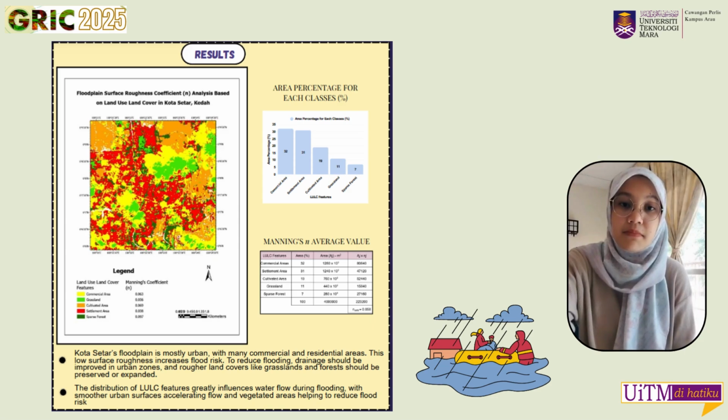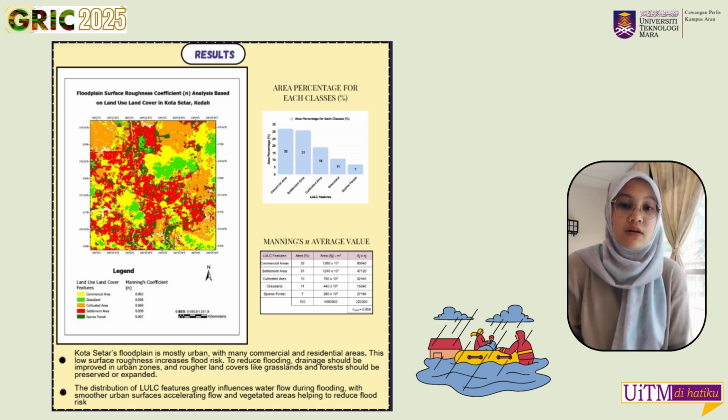On the right, we can see a bar chart that illustrates the percentage of area for each land cover class. Based on the table, urban areas such as settlement and commercial areas dominate the floodplain and have lower n values. This smoother surface causes water to flow more rapidly towards the sea. Therefore, if the drainage system is adequate, the fast flow can potentially shorten the flood water recession time. However, the rapid surface runoff in urbanized areas also increases the risk of flash floods, especially if stormwater drainage is insufficient.